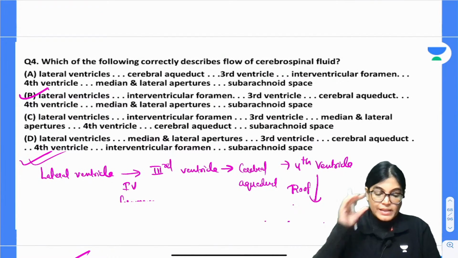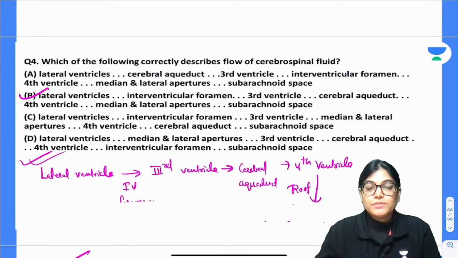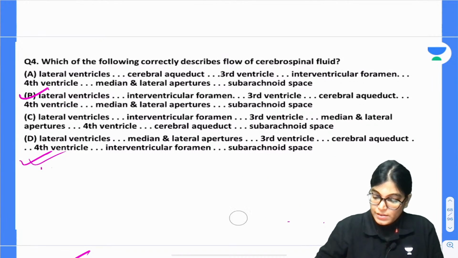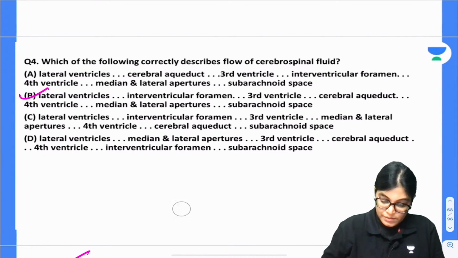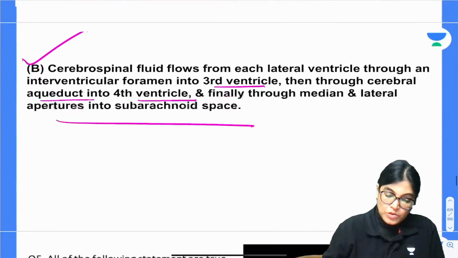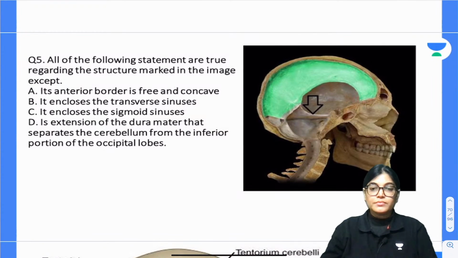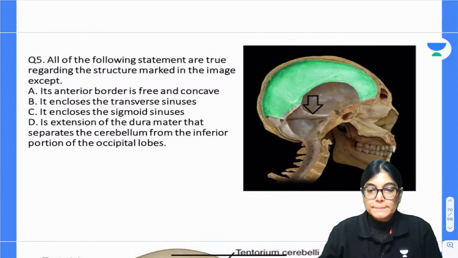Okay my dear aspirants, let's move on to the next, question number 5. All of the following statements are true regarding the structure marked in the image.